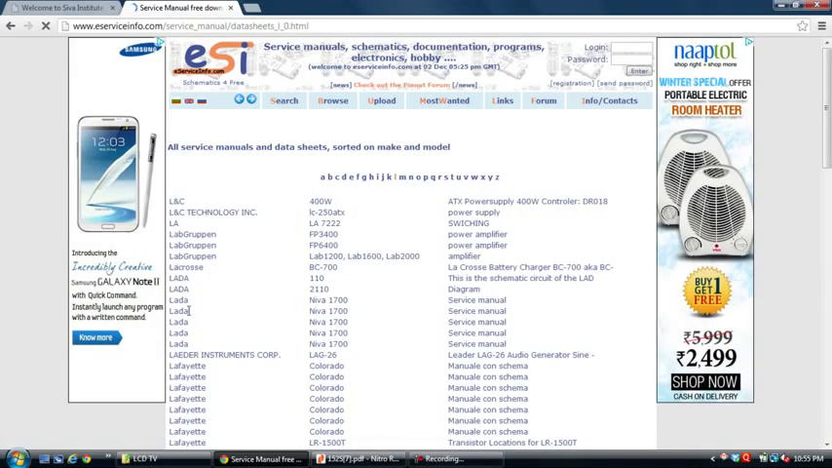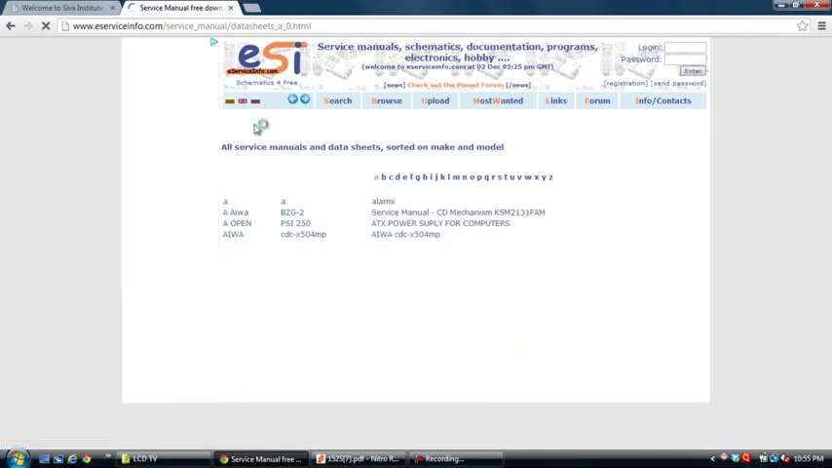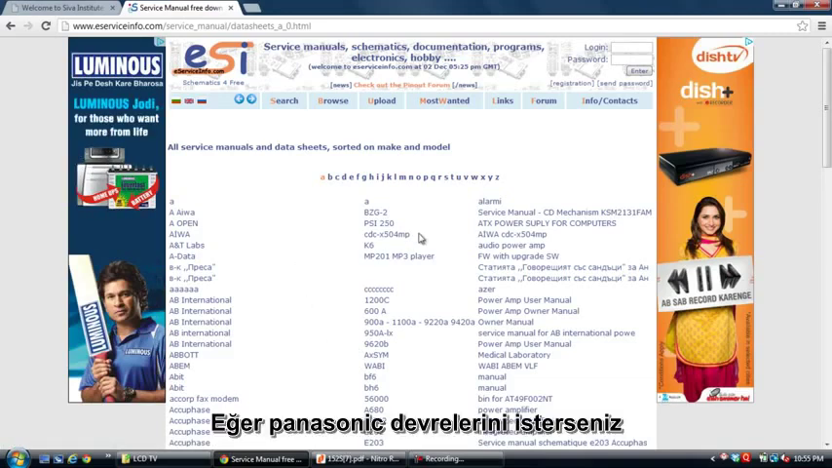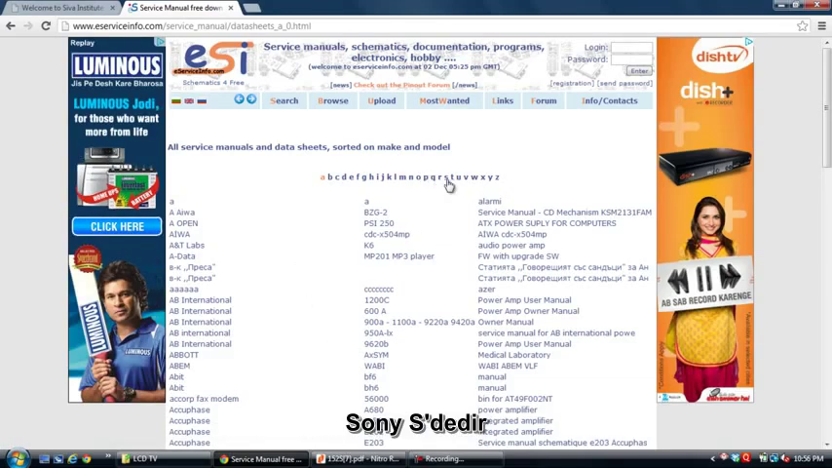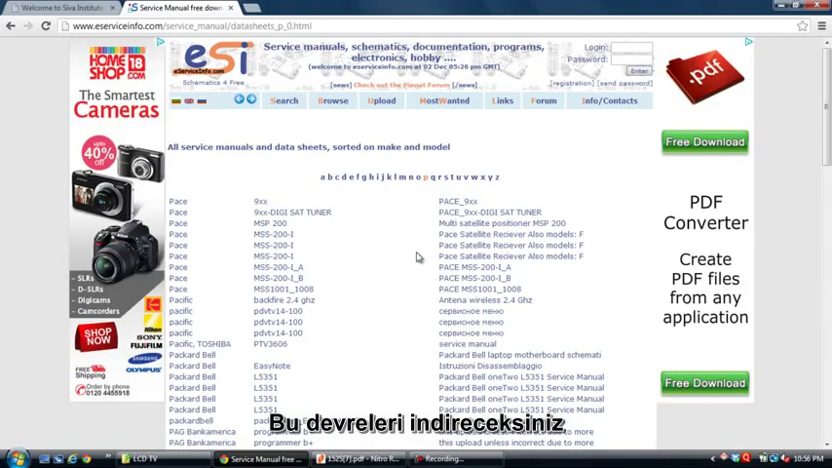L letter will come. If you want Akai anywhere, you click A. If you want Panasonic, P letter. If you want Sony, S letter. You will download in this way from this site. This is eserviceinfo.com.